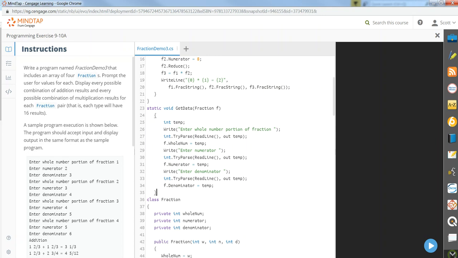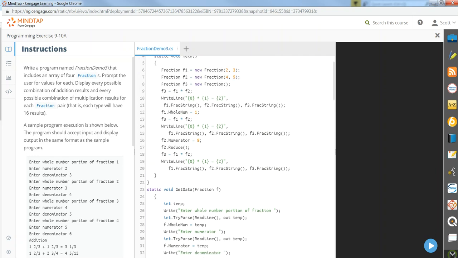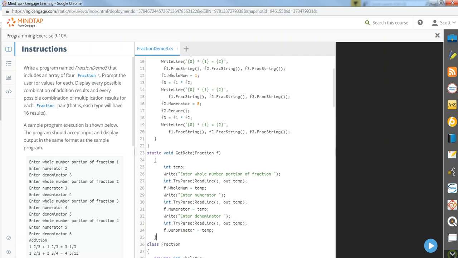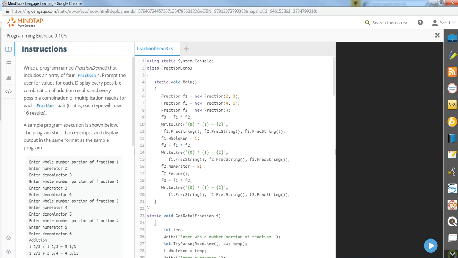Now, this is going to be an array, so think back to how we pass arrays back and forth. It's passed by reference, not by value. So with that said, this will help us to acquire those values, the whole number, numerator, and the denominator. Okay, so this will populate the attributes of F. Since it's being passed by reference, whatever happens here happens at the destination, in that memory location, whatever we passed it.